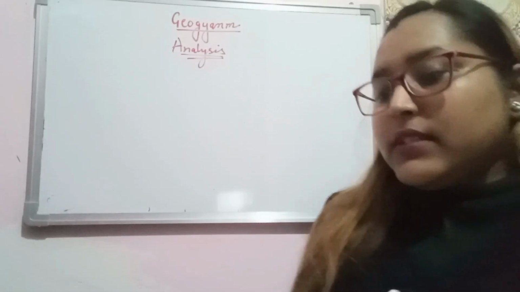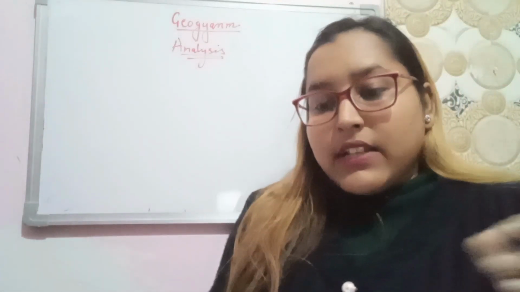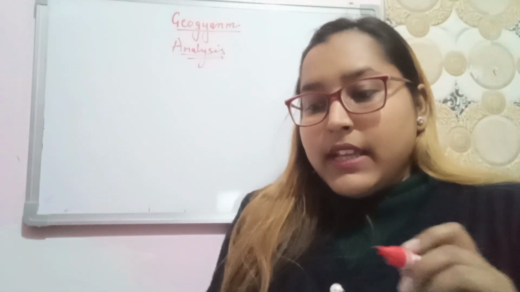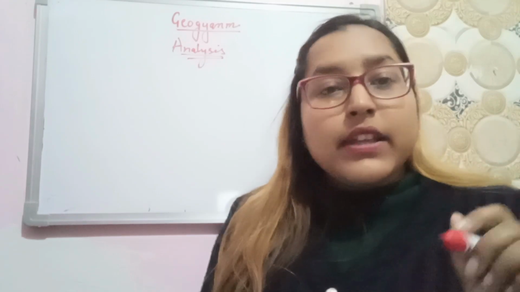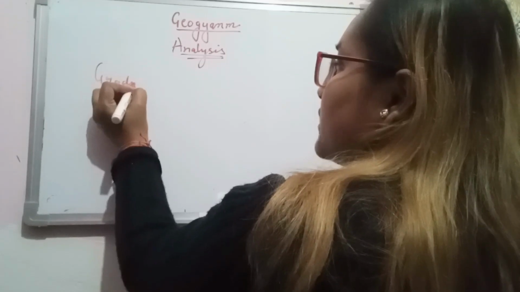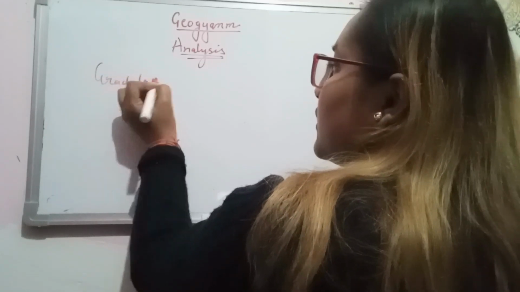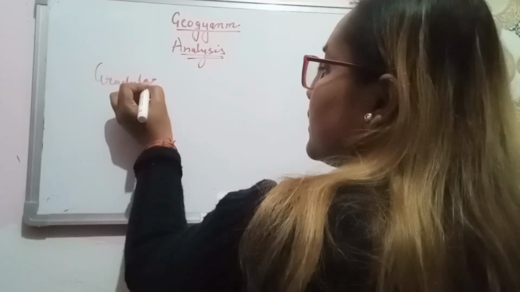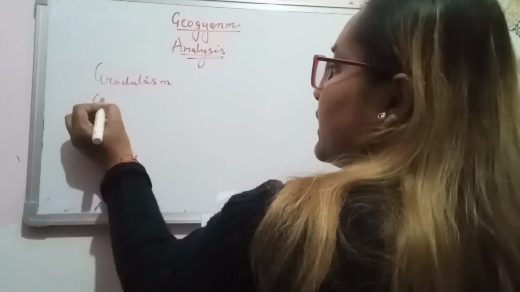The first question is: the main difference between gradualism and catastrophism is based on which of the following geomorphic attributes? The first is gradualism, the second is catastrophism.